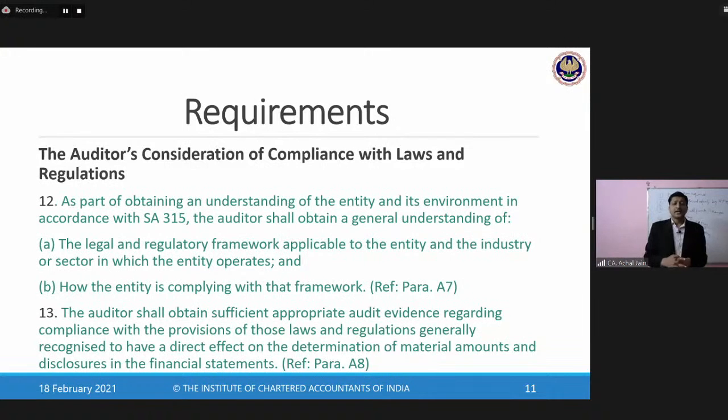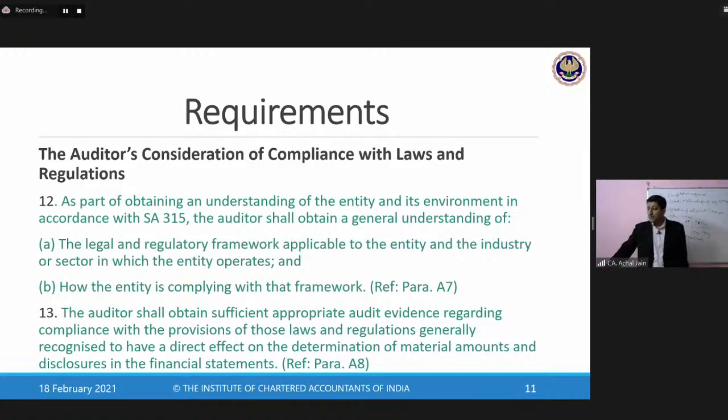Having said that, there are a few things which the auditor needs to check, and there are a few procedures which the auditor needs to perform to ensure whether the management has complied with laws and regulations or not. So one needs to be clear in terms of the perspective. Now, who has this onus? Who has this responsibility for compliance of laws and regulations? It's the management and not the auditor. So if there is a non-compliance on the part of any entity, who will be held responsible? It's the management and not the auditor.